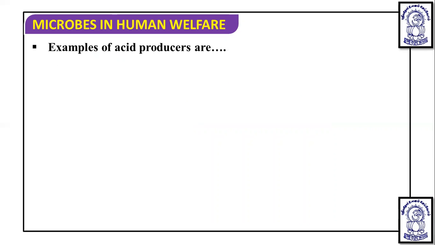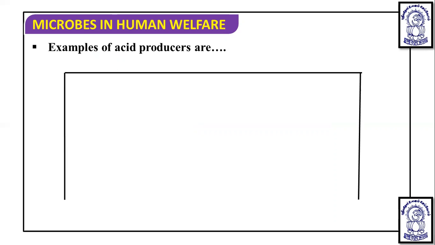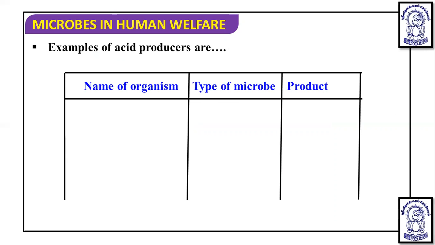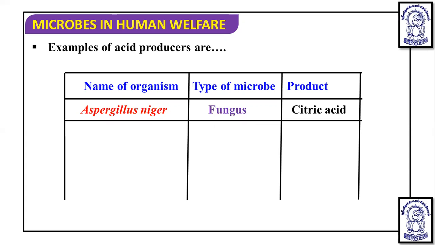First, we are going to talk about the organic acids. Certain microbes have the ability to convert carbohydrate into organic acid. First, Aspergillus niger, which is a type of fungus, produces citric acid. The citric acid is employed in dyeing, ink, medicine, flavoring, and preservation of food.